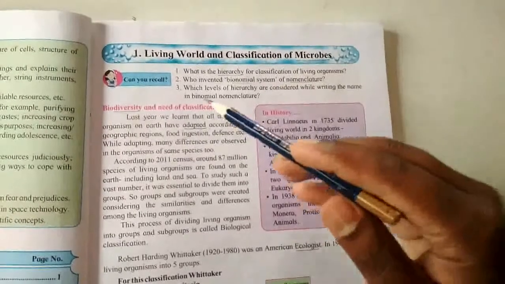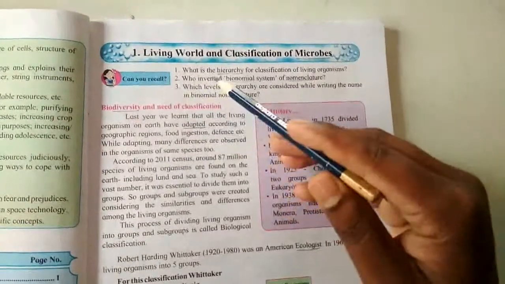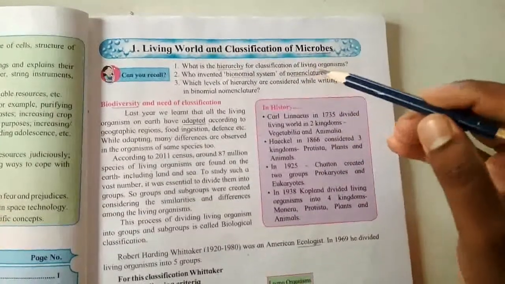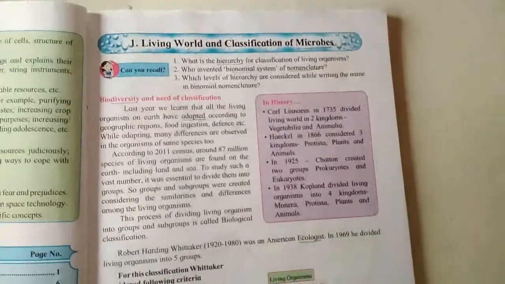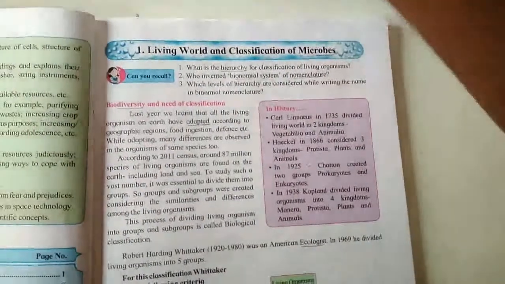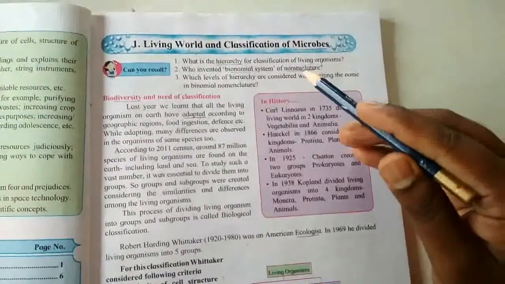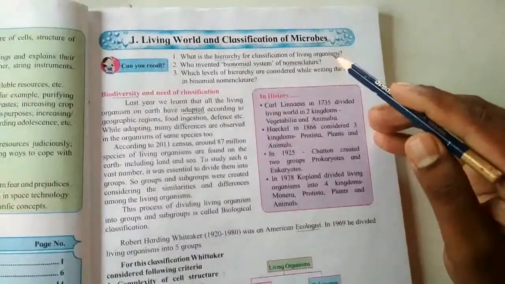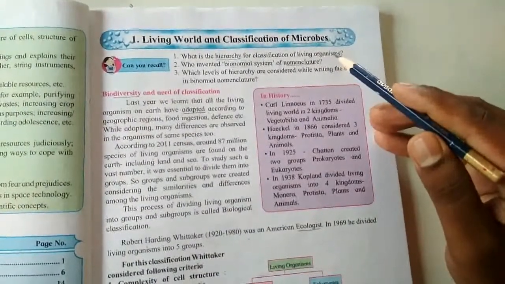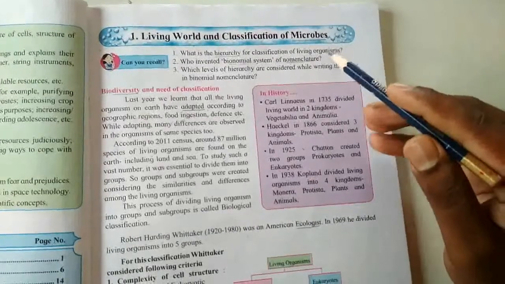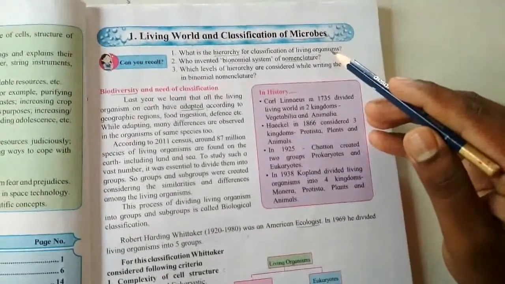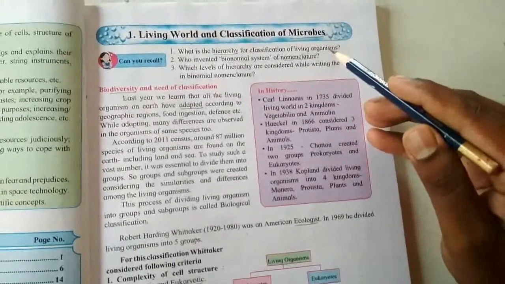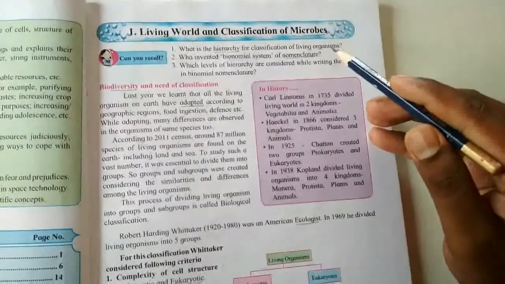Before starting the lesson, we can recall some questions. First one, what is the hierarchy for classification of living organisms? So the answer is, Carl Linnaeus developed the hierarchy of groups for classification. The taxa in hierarchical order are kingdom, phylum, class, order, family, genus and species.